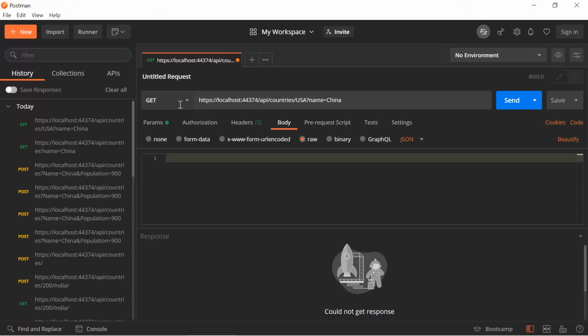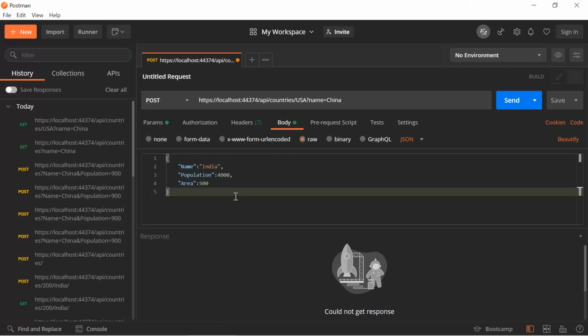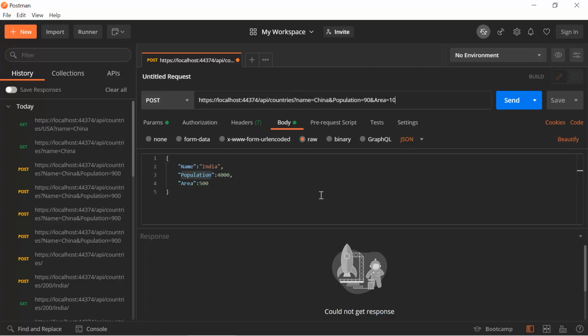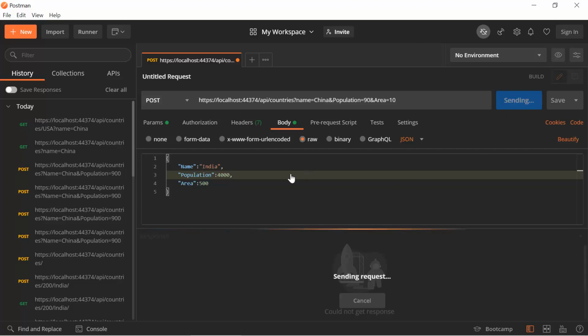Open Postman. Let's make it POST again, in the body. So here we have all three values, and in the URL this time I will be passing all three values. Here we are passing similar type of data in the query string and in the body also. And remember, we are using the FromQuery attribute at the action method. Now let's see which binding will take place. Just hit the send button.